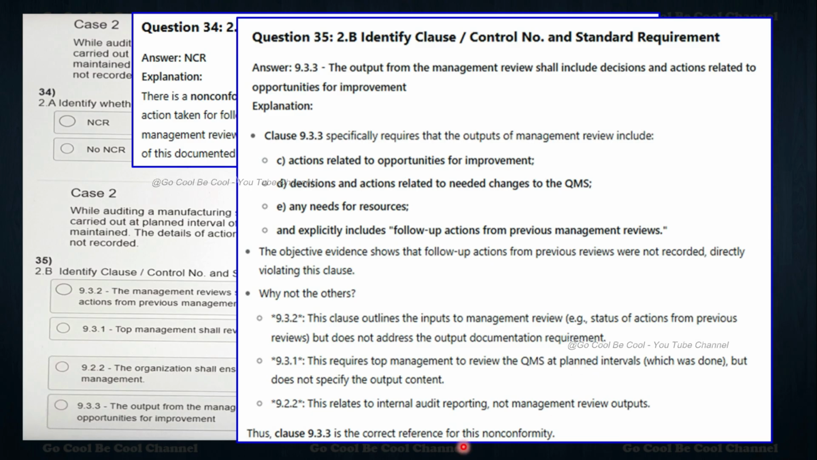So thus 9.3.3 is the correct reference for this non-conformity. So for both questions, please make sure that if you are planning for any NC, you ensure that all things are addressed very wisely.